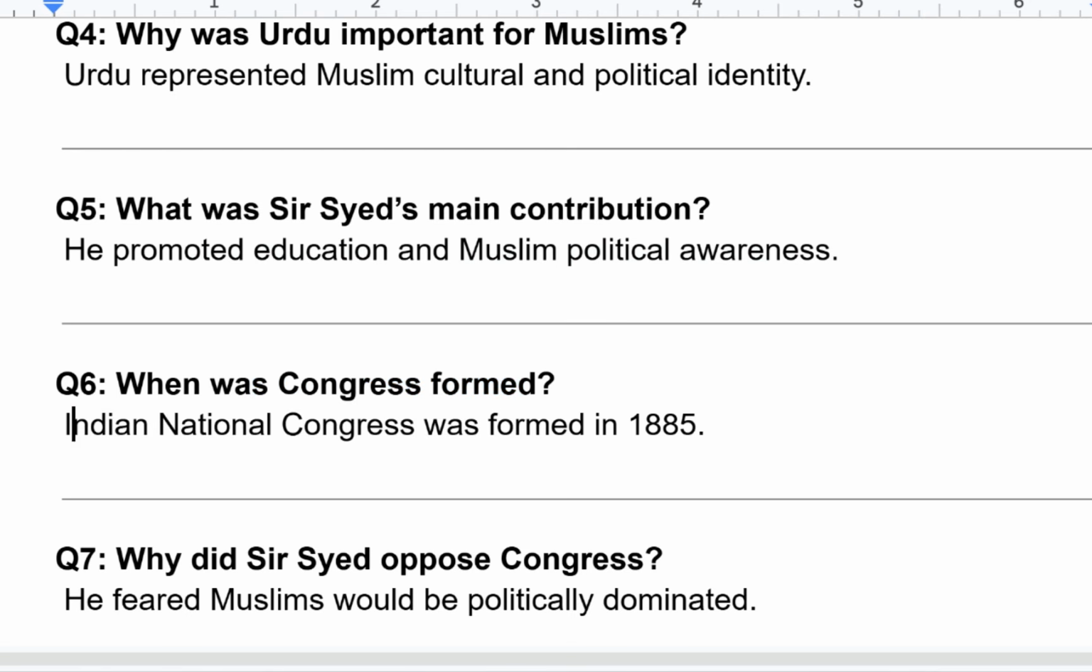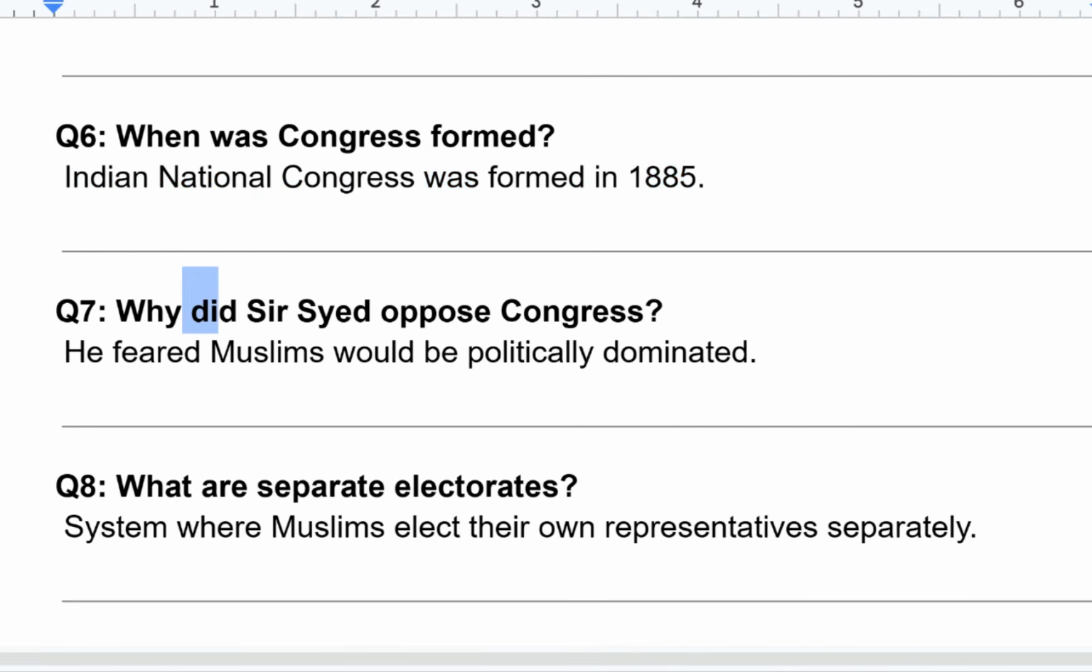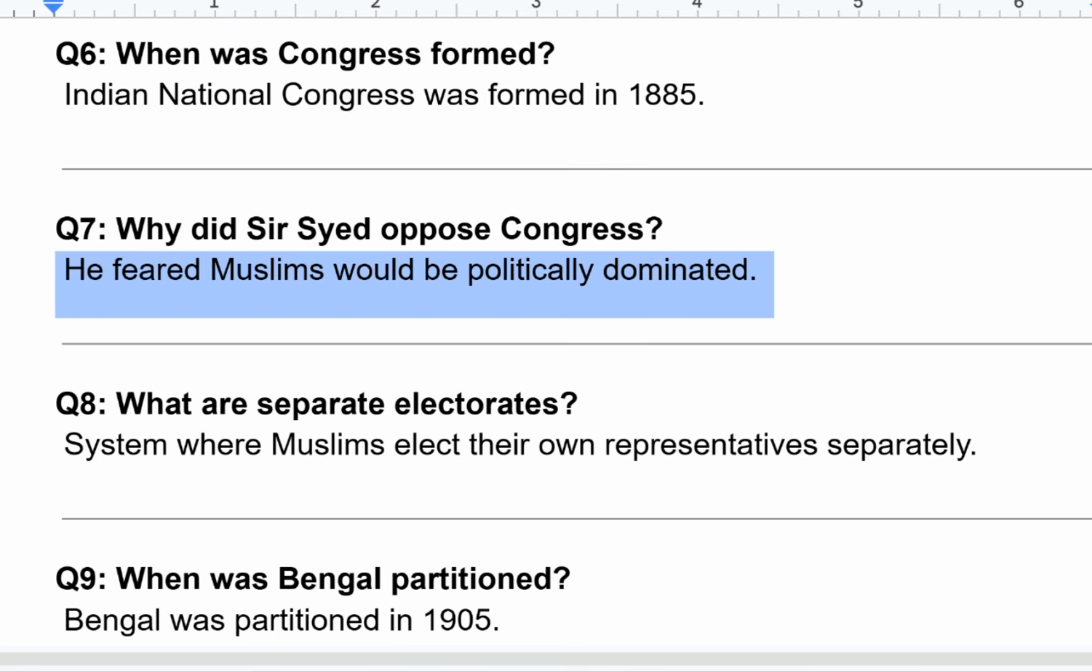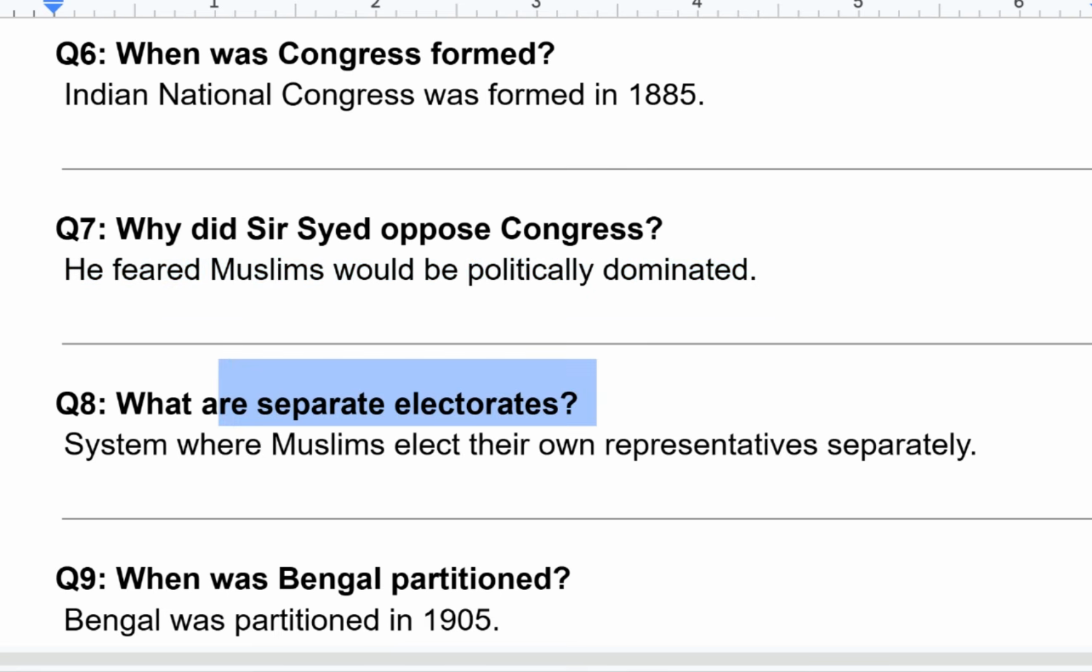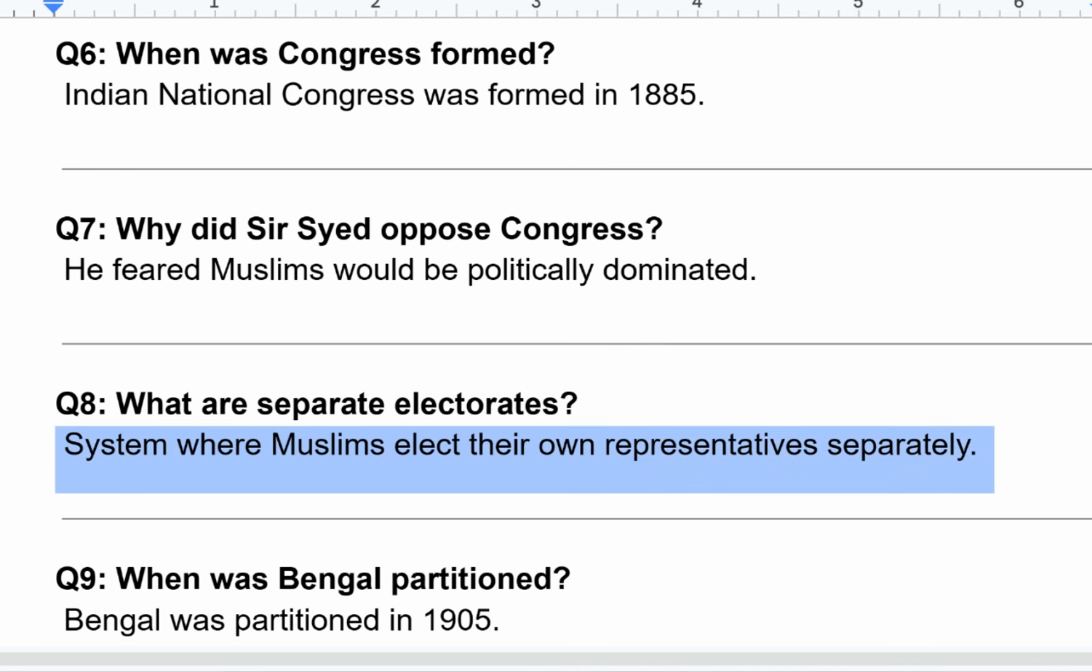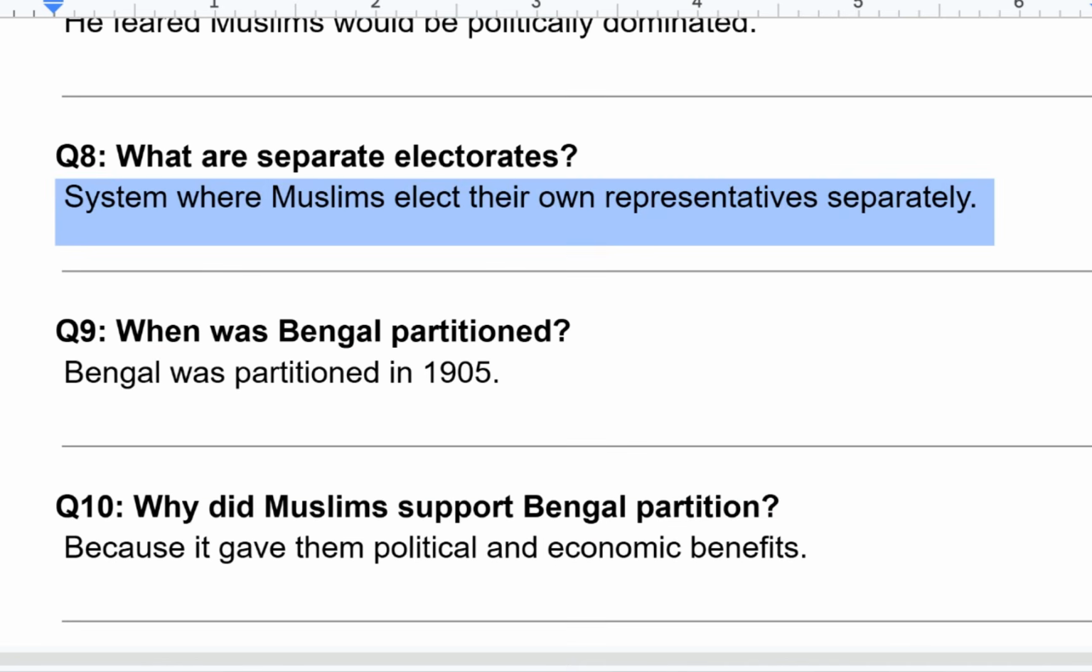When was Congress formed? Indian National Congress was formed in 1885. Why did Sir Syed oppose Congress? He feared Muslims would be politically dominated. What are separate electorates? System where Muslims elect their own representatives separately.